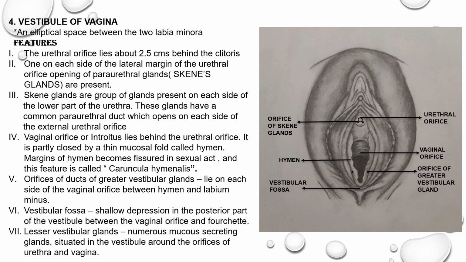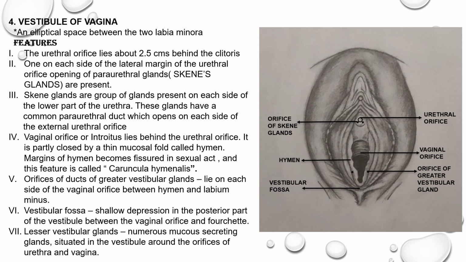Next, the orifices of the ducts of the greater vestibular glands. These orifices lie on each side of the vaginal orifice between the hymen and the labium minus. You can appreciate the orifice of the greater vestibular gland on either side of the vaginal orifice, between the hymen and the labium minus, in this diagram. The details of the greater vestibular gland will be dealt with at the end of this presentation.